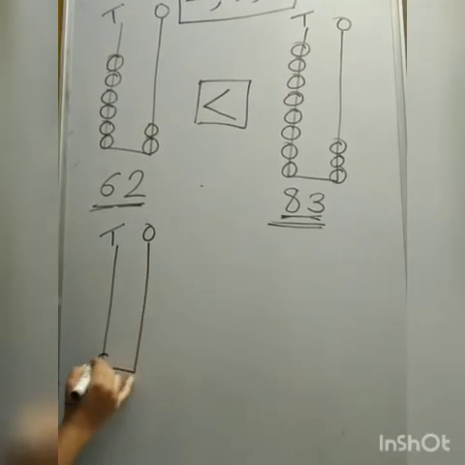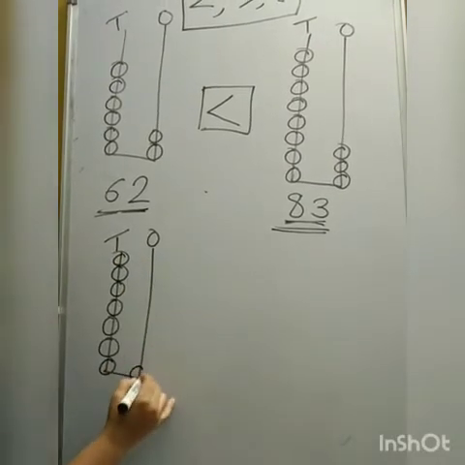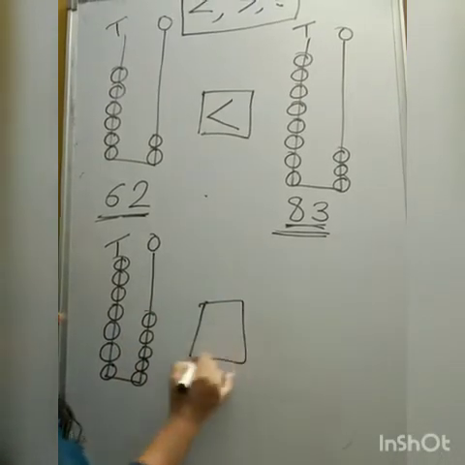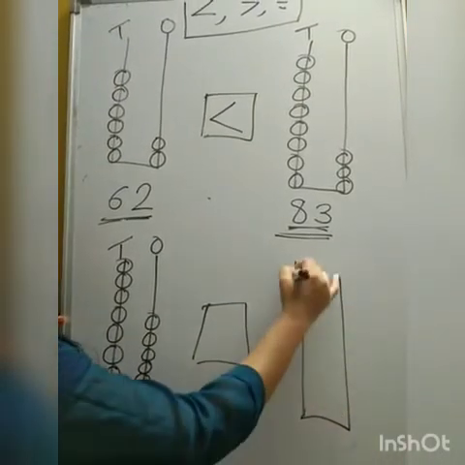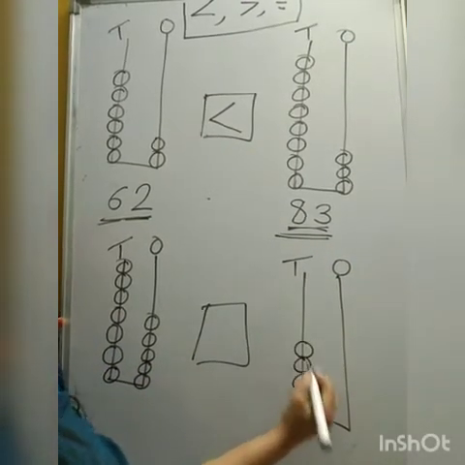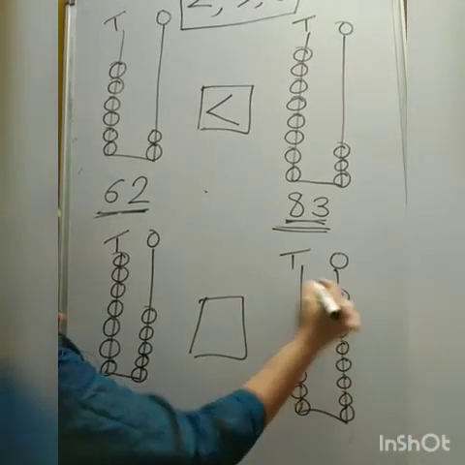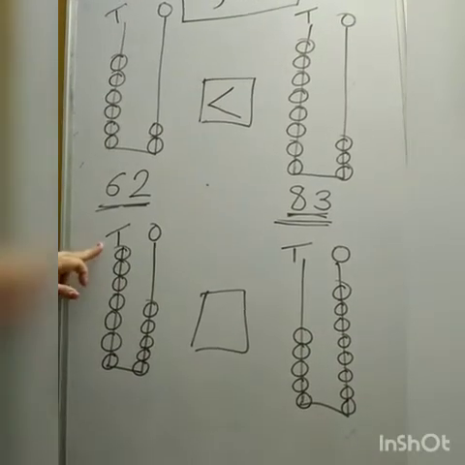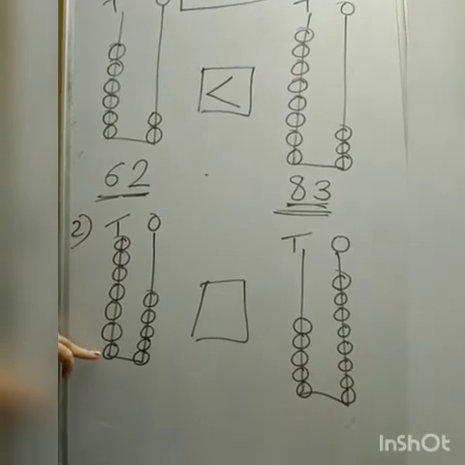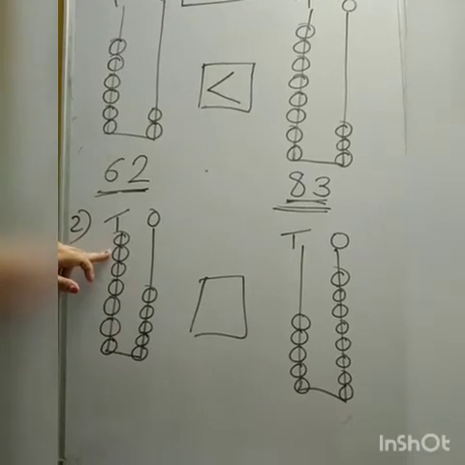Tens, ones. See question number 2. Count the beads in tens place. 7.